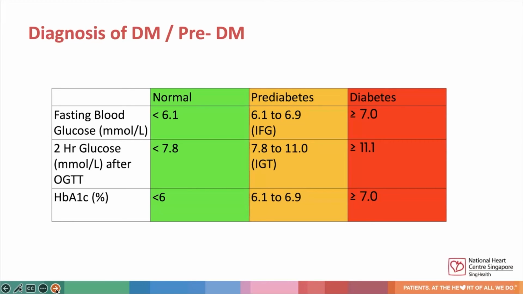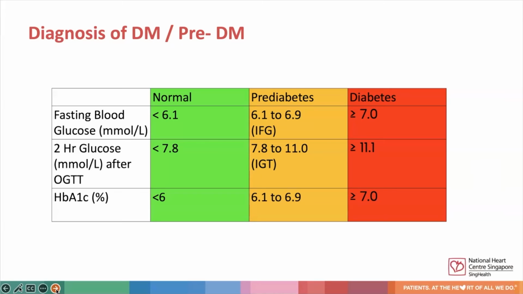Based on Singapore guidelines, DM can be diagnosed when either of the 3 criteria is met. First, fasting blood glucose of more than or equals to 7.0 millimoles per liter, or 2-hour blood glucose after oral glucose tolerance tests of more than or equals to 11.1, or having a HbA1c of more than or equals to 7.0%. HbA1c refers to the percentage of hemoglobin saturated with glucose.